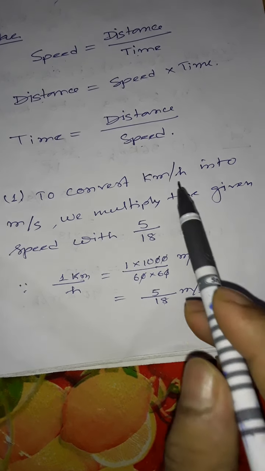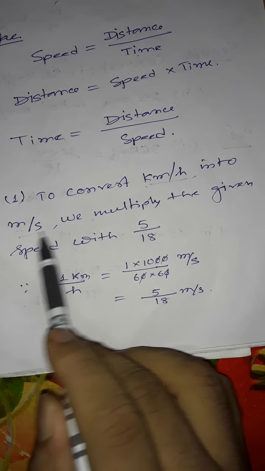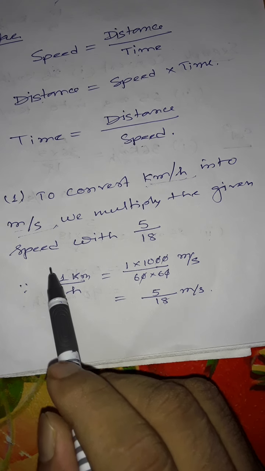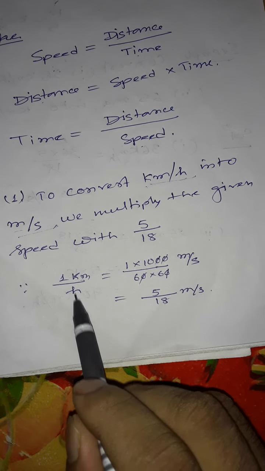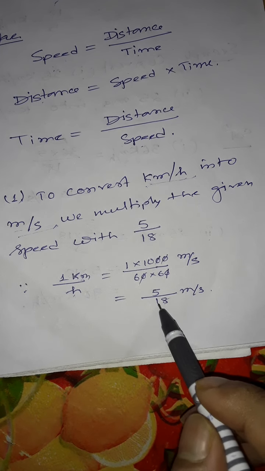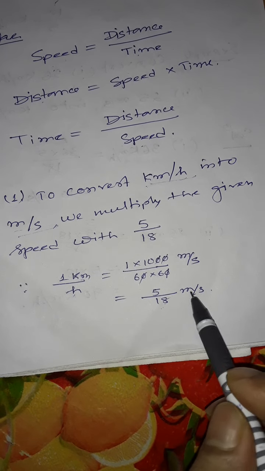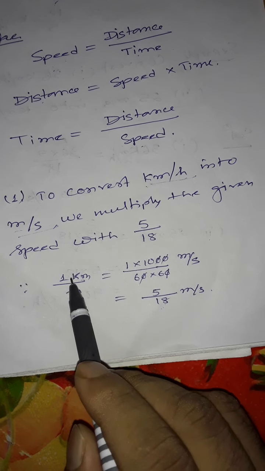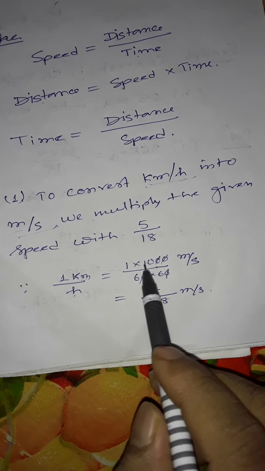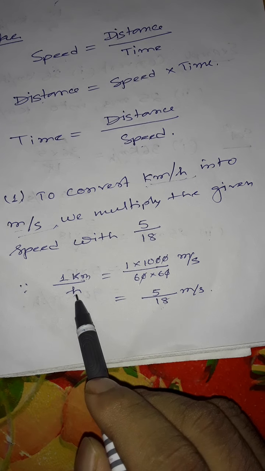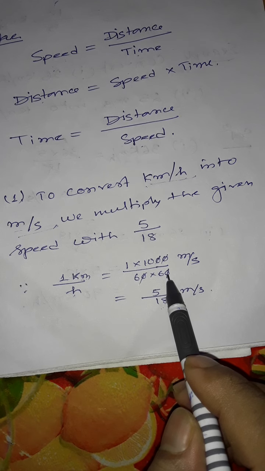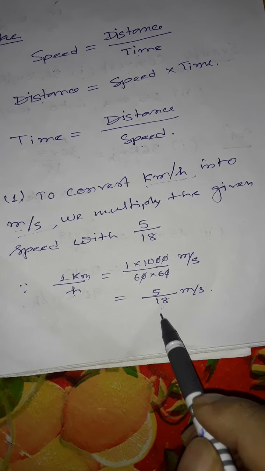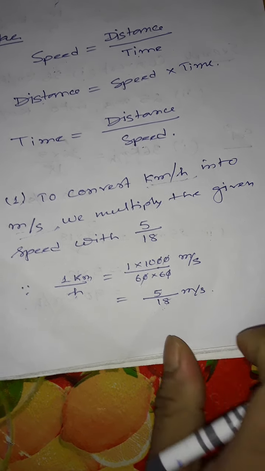So while you convert kilometer per hour to meter per second, the given speed we multiply with 5 by 18, because 1 kilometer is equal to 1000 meter, and 1 hour equal to 60 into 60 seconds, so it equals 5 by 18 meter per second.